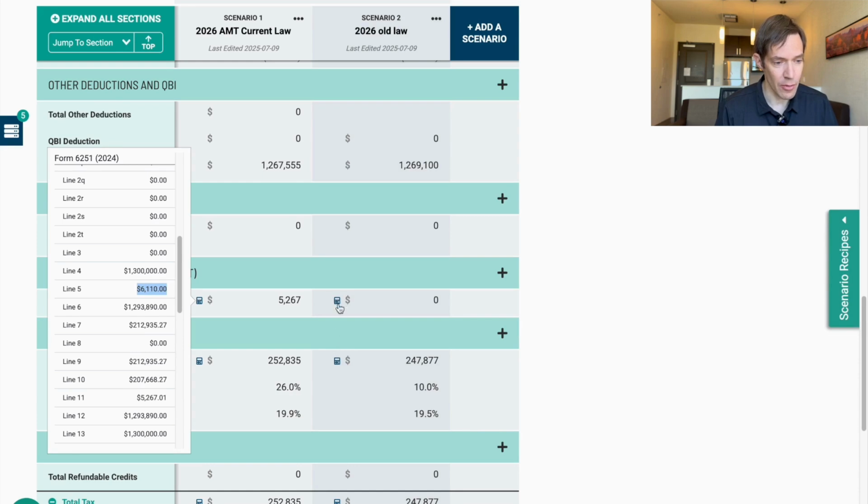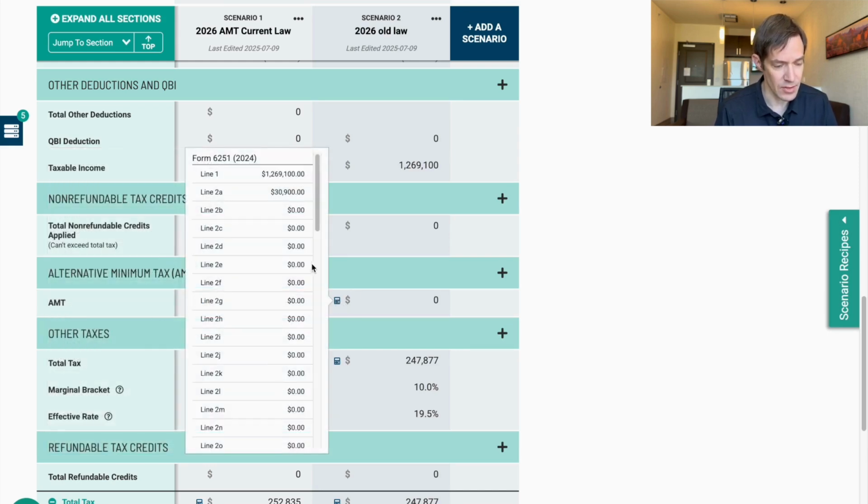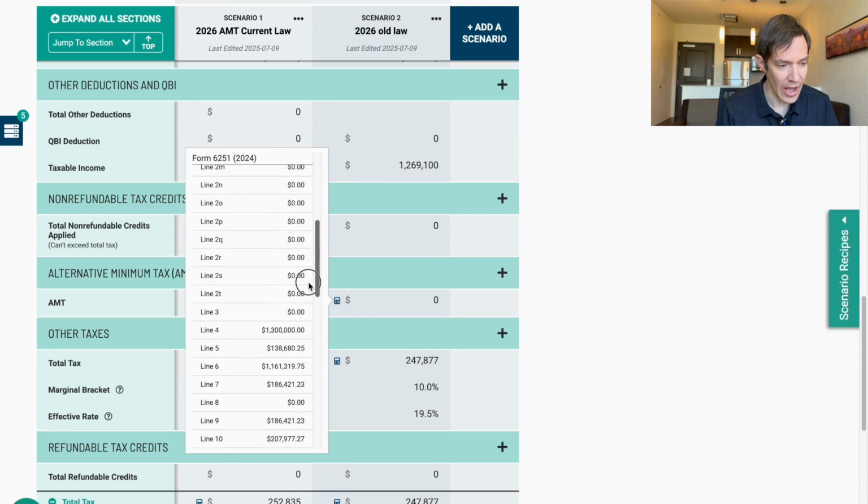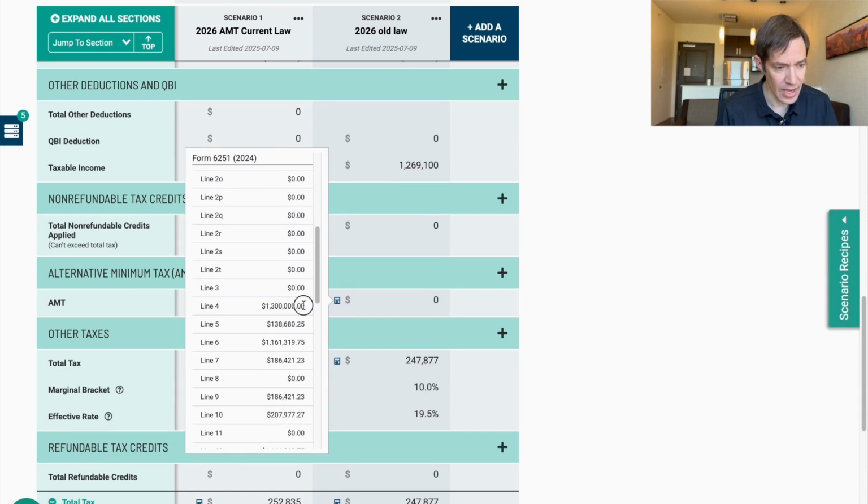Let's look at the example though under the old calculation, the calculation that exists in 2025 and then will be adjusted in 2026. We're going to see the same number here on line 4 because it's the same income for both, but we're going to see a much higher exemption on line 5 and therefore a lower taxable AMT income. All right, so let's pop this open. Line 5, yeah, you see line 4 is the same.